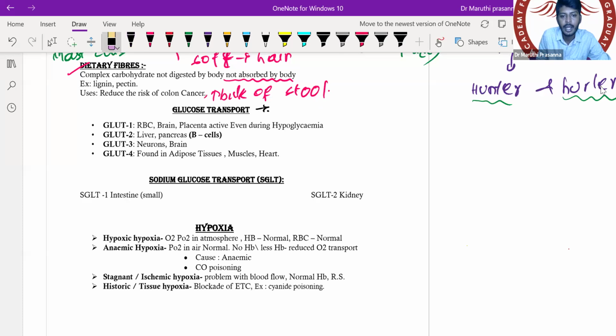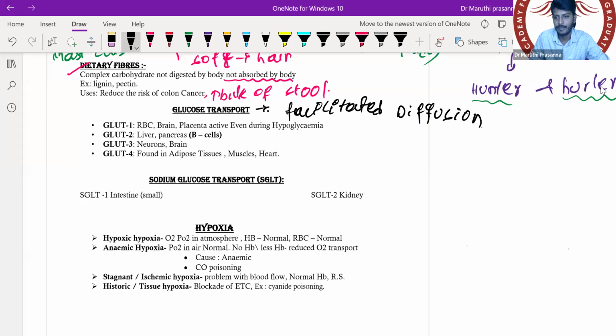It's not active transport. It is a facilitated diffusion, not active transport. I'm really sorry. It is a facilitated diffusion. Very good. It's a facilitated diffusion in which it is a single direction or bidirection.